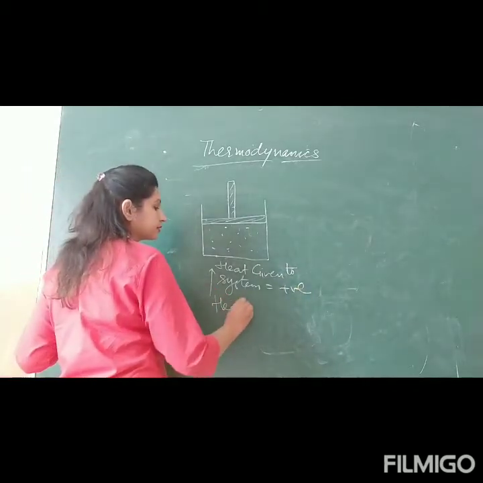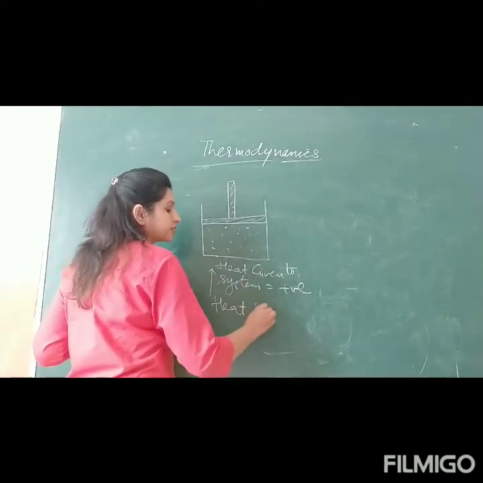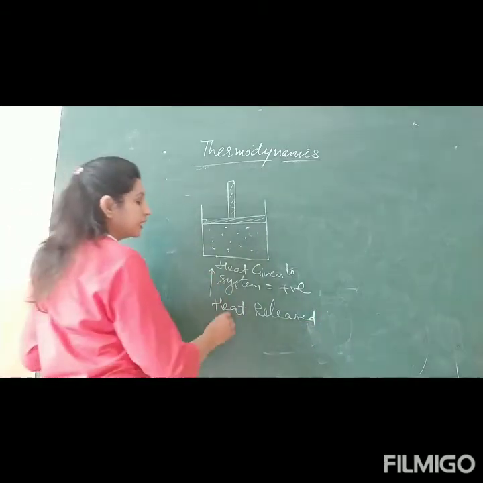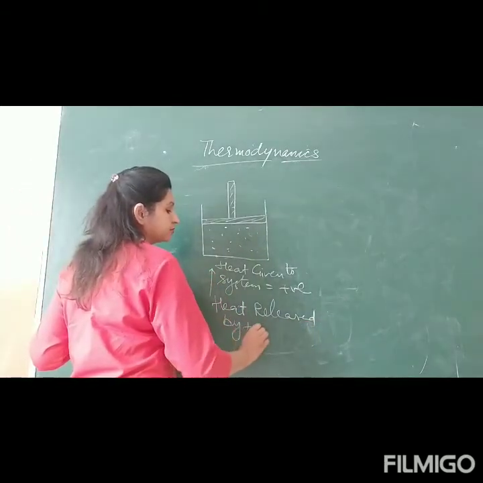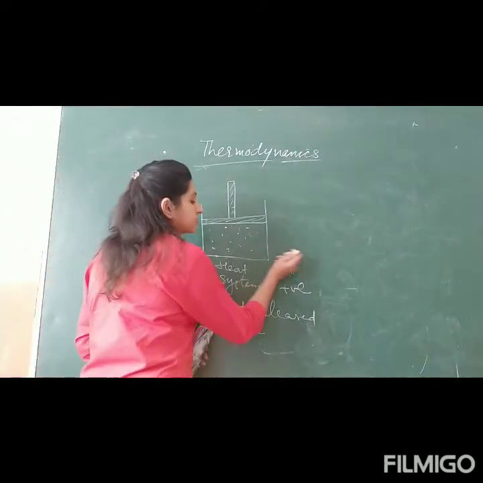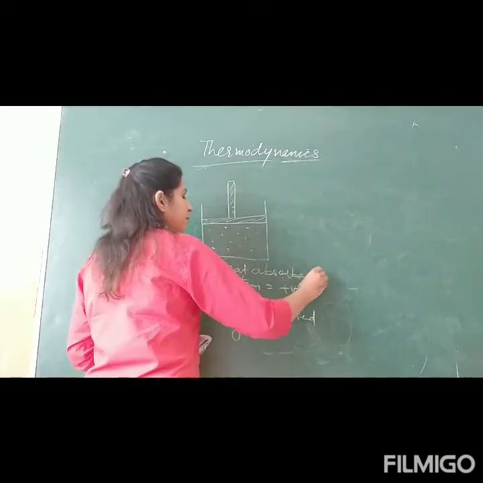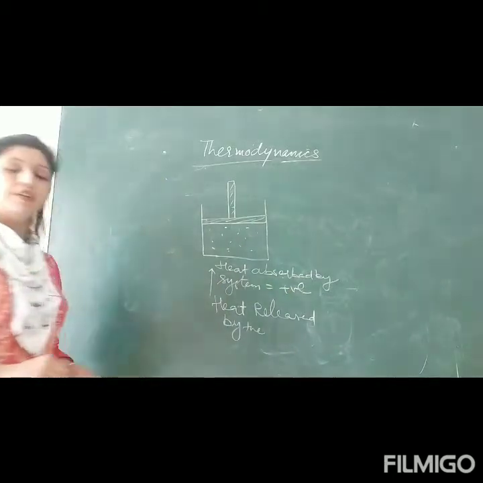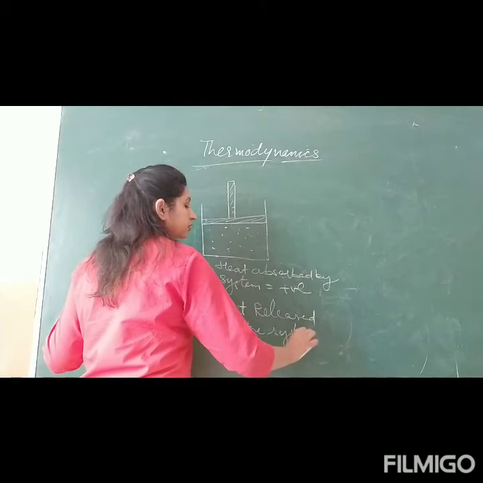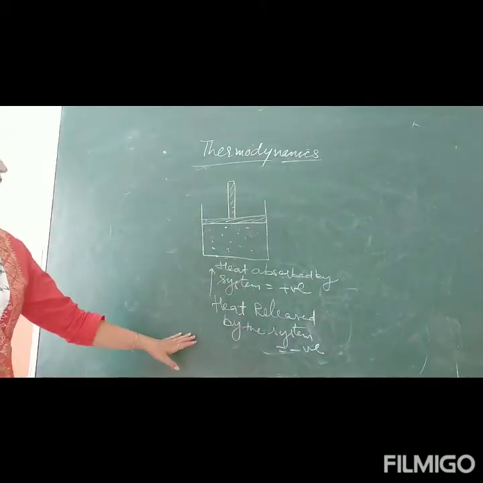Heat released by the system, meaning taken away from the system, or here you can also write heat absorbed by the system, given to the system. Heat absorbed by the system is positive. Heat released by the system is always negative. This is for heat.